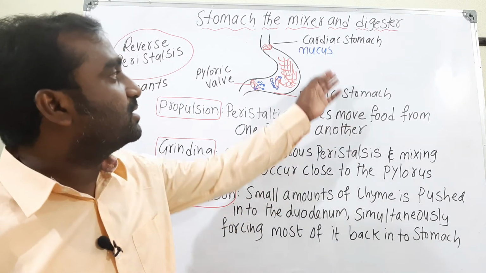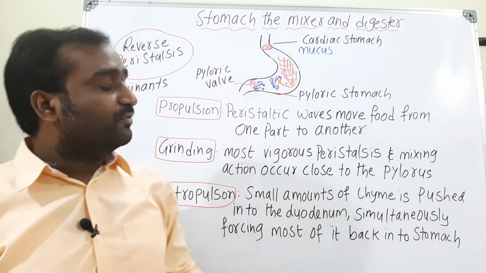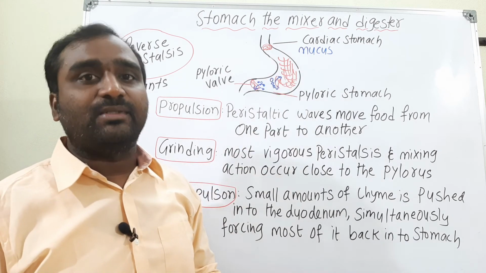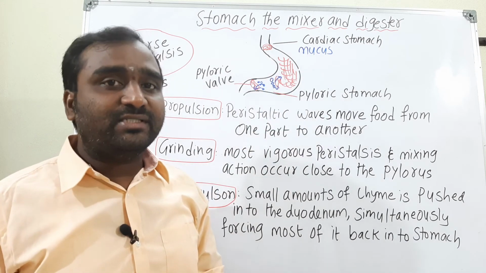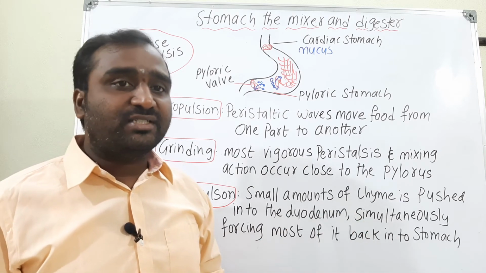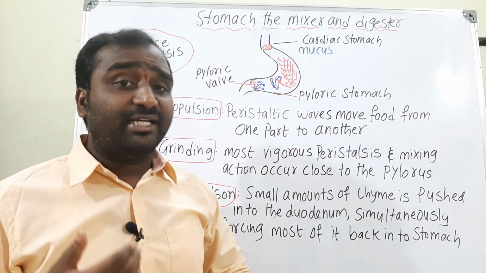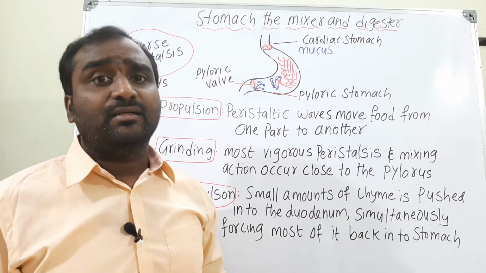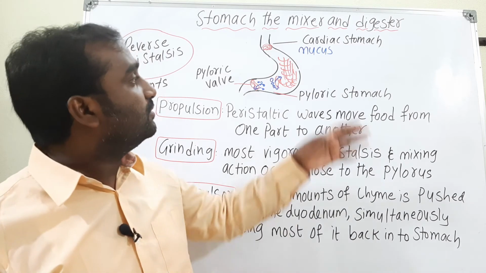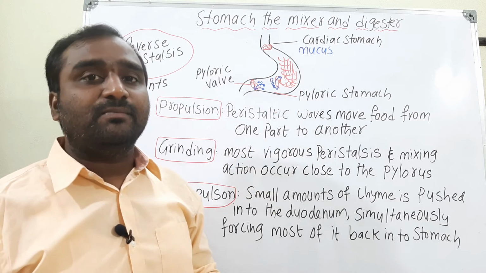This mucus gives protection to the walls of the stomach, because the stomach walls, as we discussed, produce gastric juice containing HCl, which is highly acidic and helps to melt even bones. That is why the walls of the stomach are protected by the mucus.